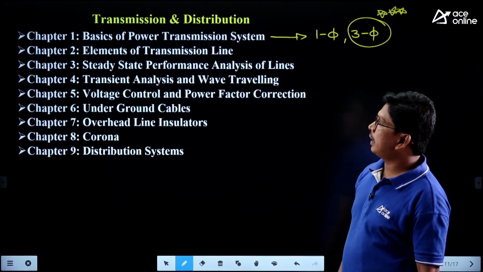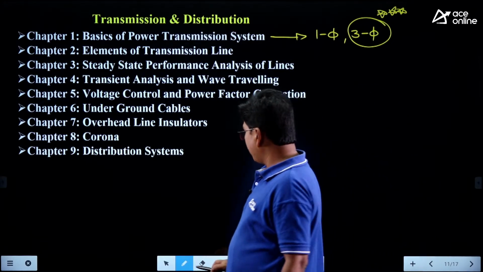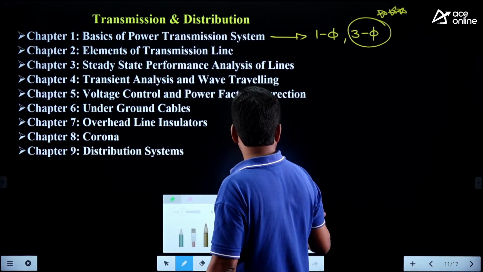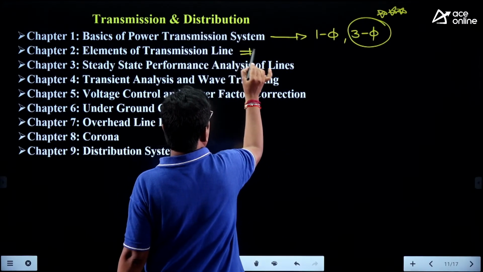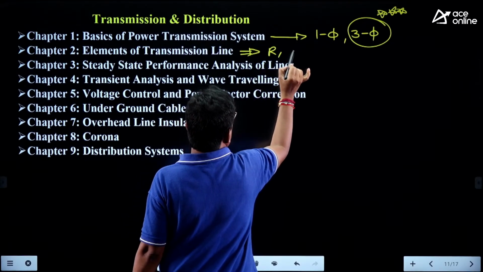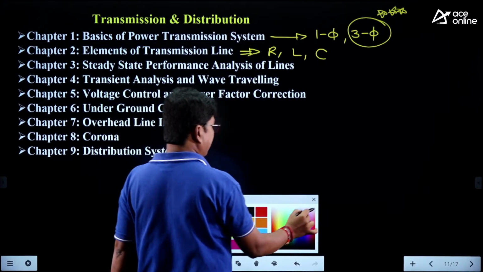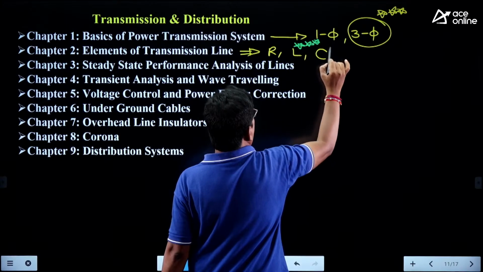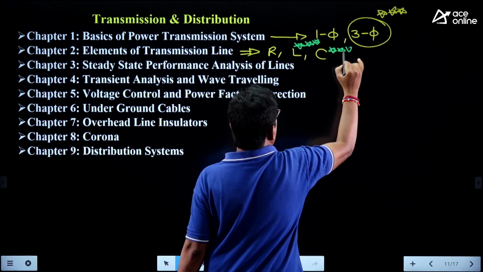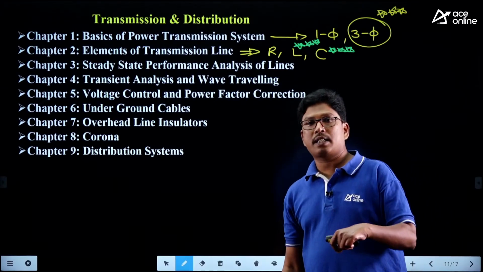And coming to the elements of transmission line, very important. The elements of transmission line are RLC: resistance, inductance, and capacitance. In that we get a question from inductance or capacitance. Any one part we may get a question from. So it may be inductance calculation.